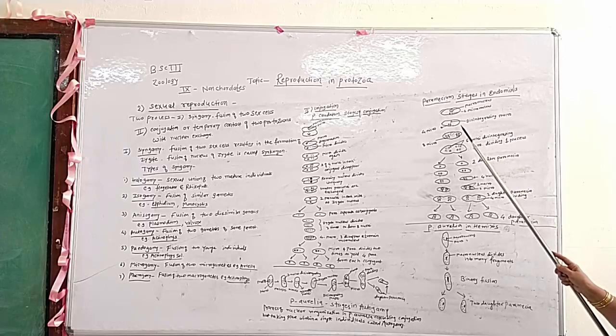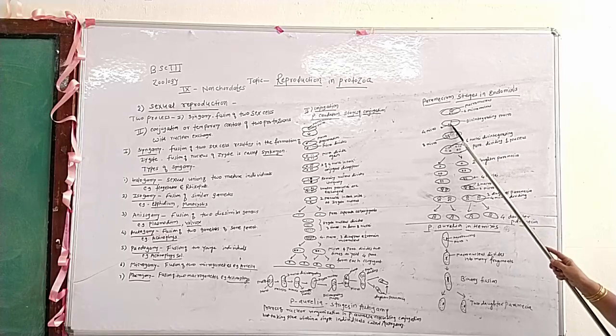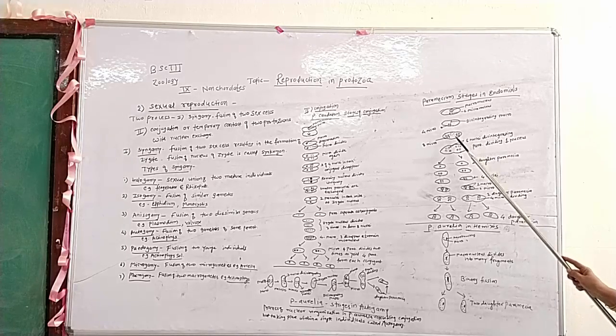In the second stage, the macronucleus disintegrates or fragments, and the two micronuclei are again divided to form four micronuclei. These four micronuclei are again divided to form eight nuclei.